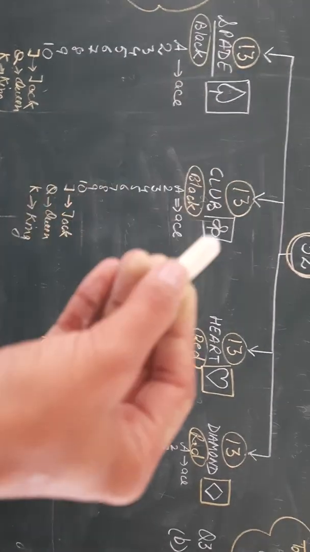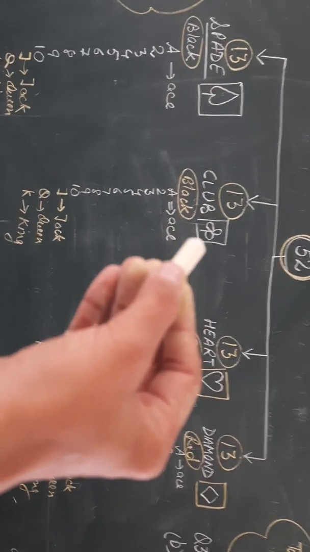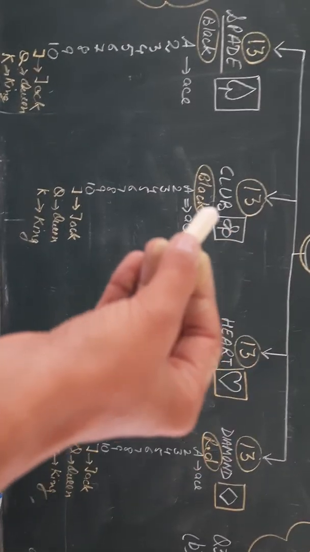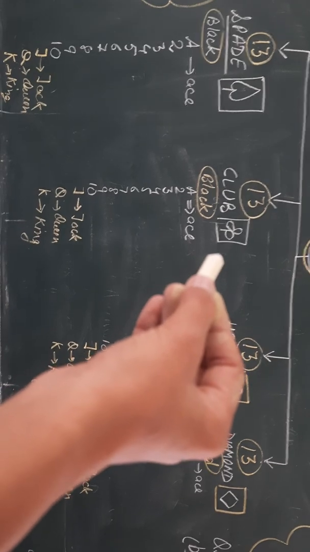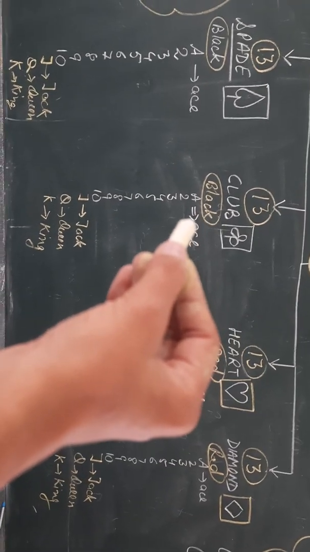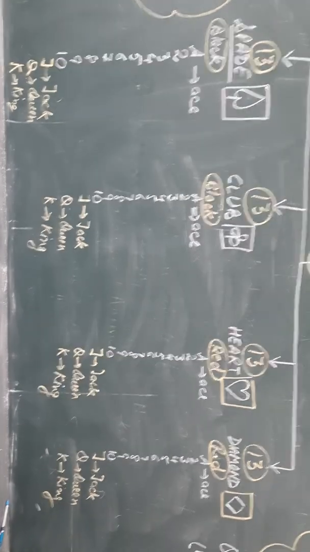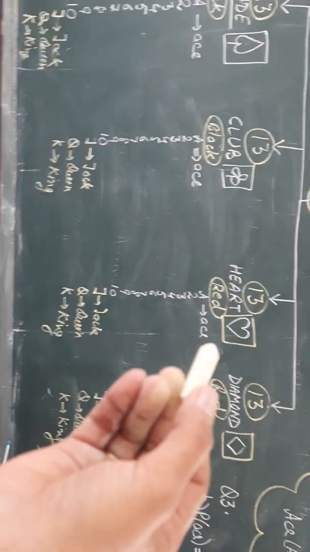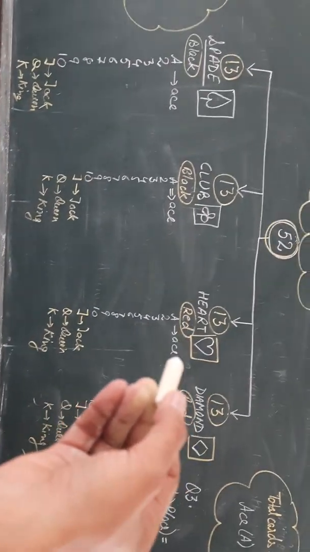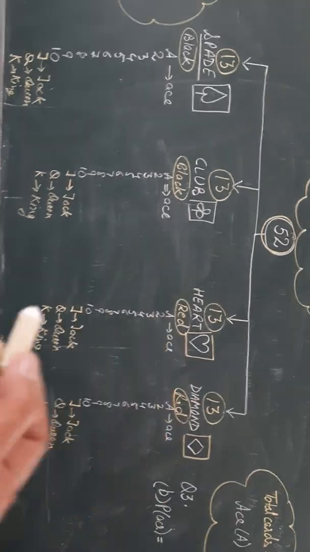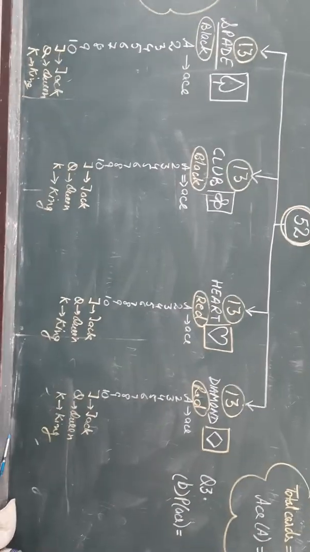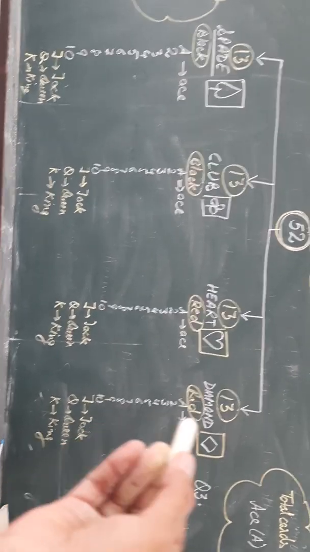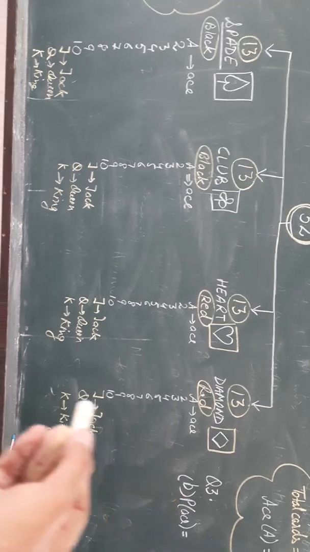Second category after spade is club. Club means चिड़ी का पत्ता. You all might have heard about this. That is known as club, and its symbol is this. It is again black in color. Now third category is heart. Heart means dil, is red in color, so again it carries 13 cards. Then the last category is diamonds, that is again red in color, so these 13 cards are named here.